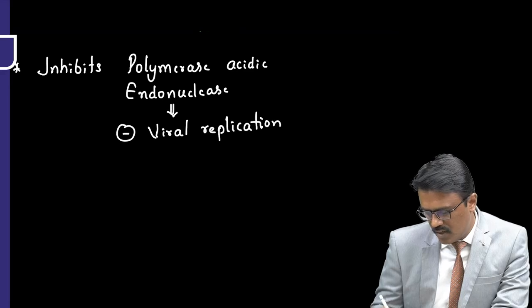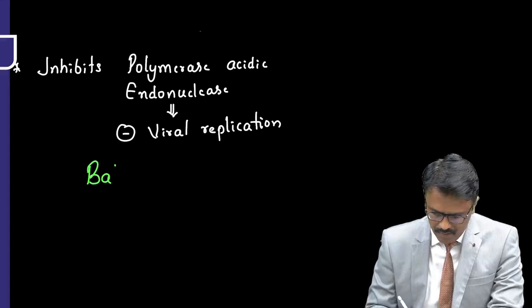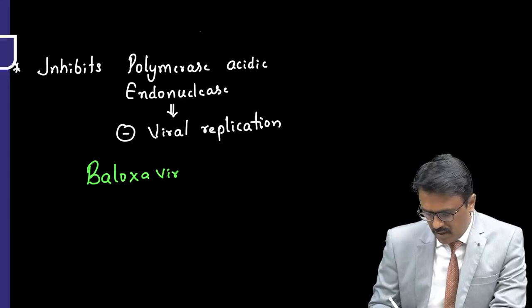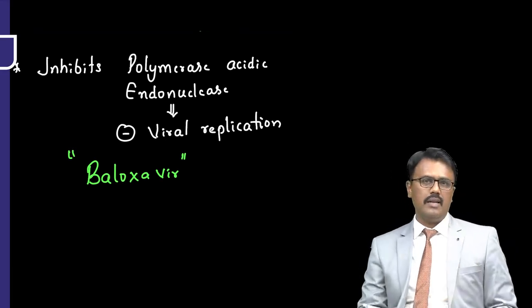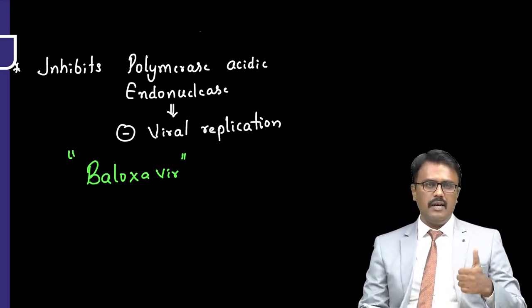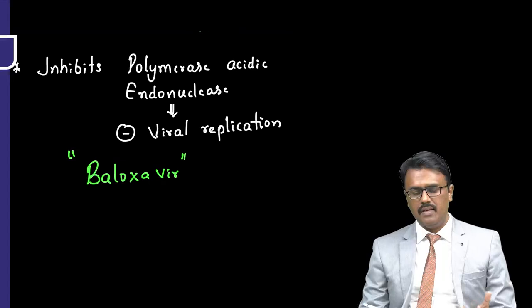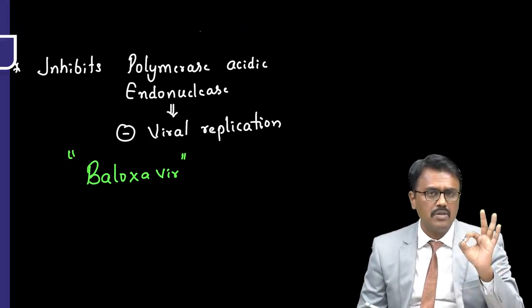So what's the drug I am talking about? The new drug for influenza is called Baloxavir, starts with Balo. Baloxavir is a new drug for influenza. So currently there are three important things for influenza: amantadine, rimantadine, then oseltamivir, and then baloxavir. The most important point to keep in mind is the neuraminidase inhibitor oseltamivir.